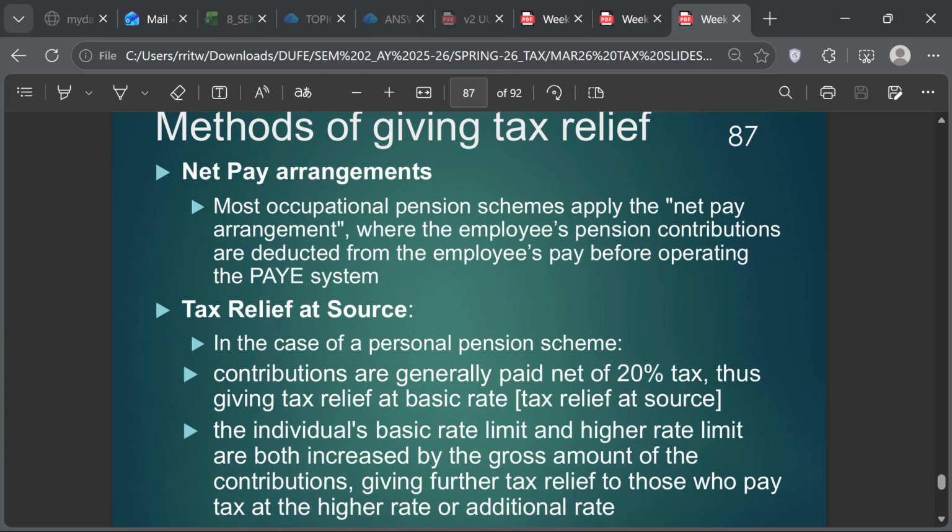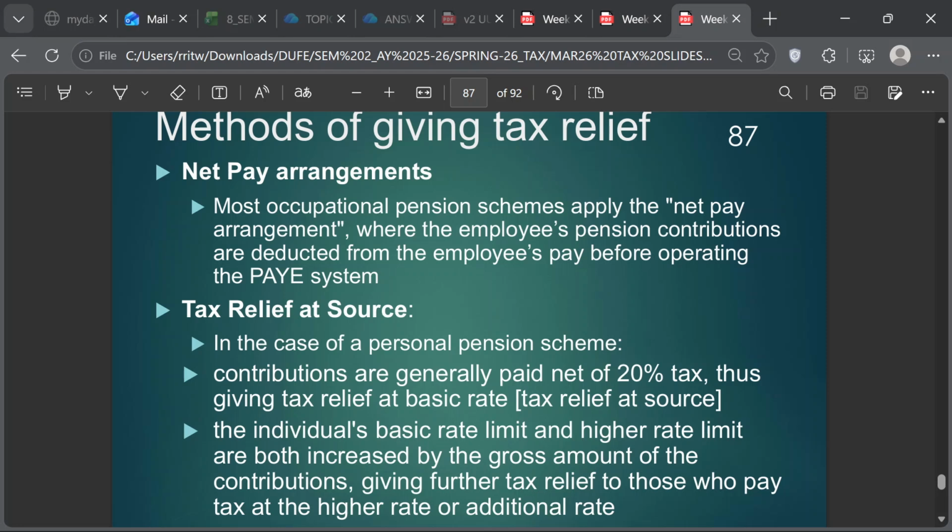So there are only two types of pensions you need to worry about. This one, and the gift aid and the personal pension here. These are paid net of tax, and then you have to gross it up, and then add and extend the basic rate bands and the higher rate bands, which you know for gift aid. So the two types of pensions, they both need to be grossed up? No. Occupational pensions are not grossed up.